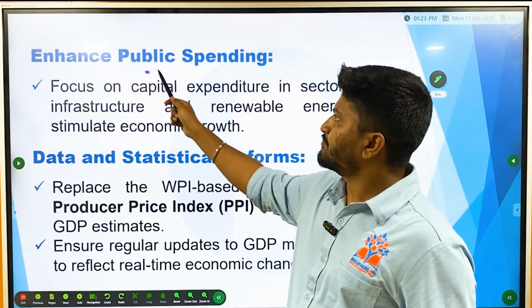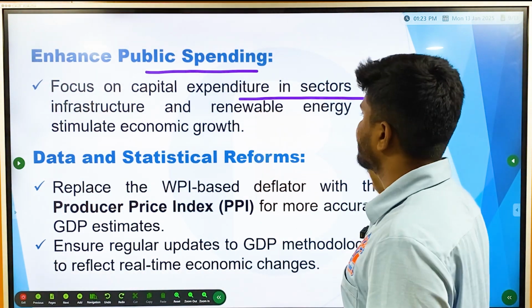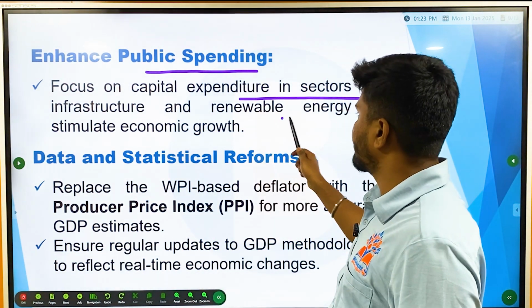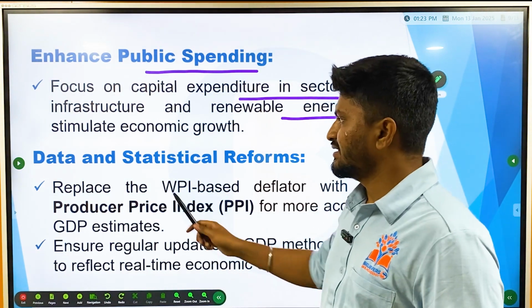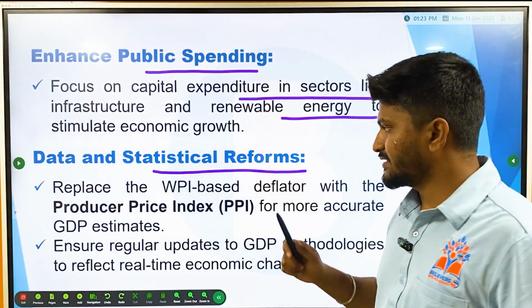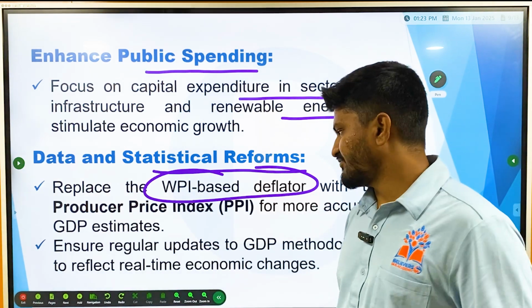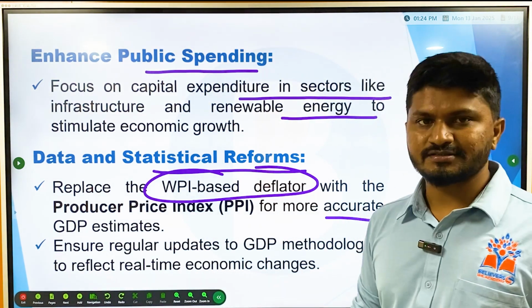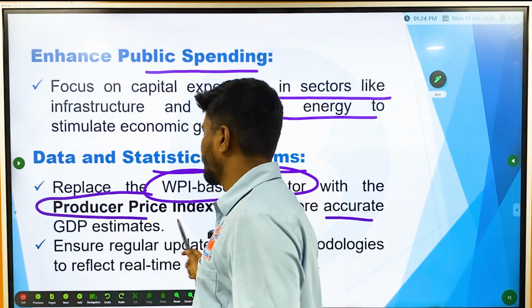Then enhancing public spending. How? By focusing on capital expenditure in sectors like infrastructure and renewable energy to stimulate economic growth. Then data and statistical reforms are also needed, by replacing the WPI based deflator with the producer price index deflator for more accurate estimates. We have already discussed the producer price index in our recent videos.